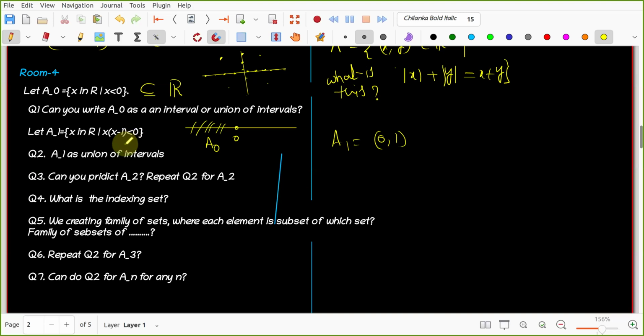Okay. And if you take any positive numbers, either 1 or greater than 1, it will be positive. If it is 1, then 1 minus 1 will be 0, so the number will be 0. If it is greater than 1, then the number will be positive. Okay. So what you are saying is that you draw the line and first you look at 0 and you look at 1, right? And all the numbers less than 0 are not there, right?